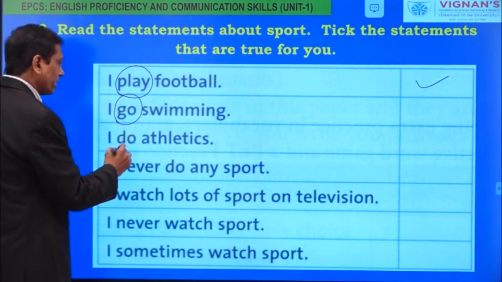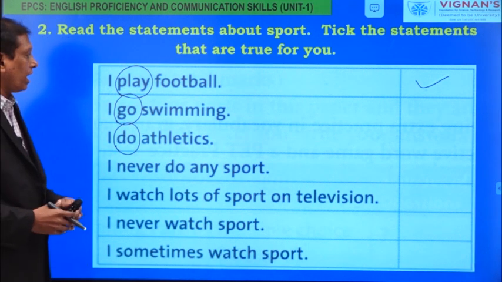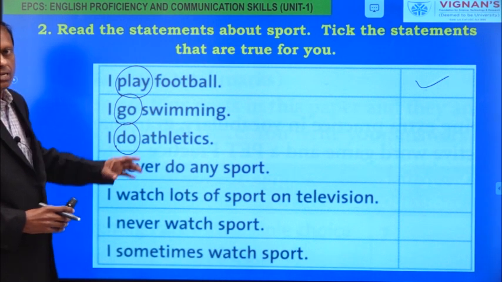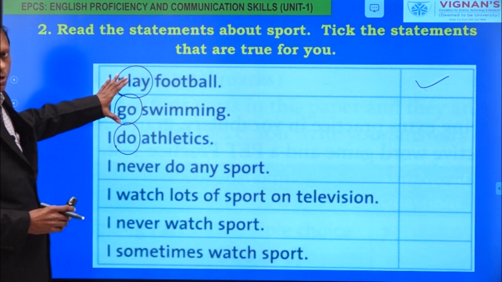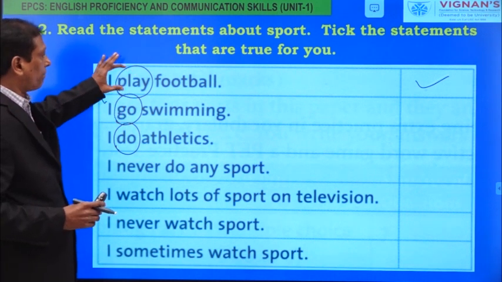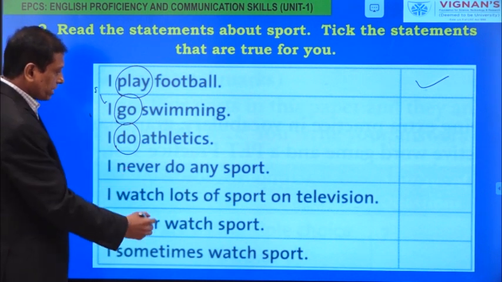And here, athletics: I play athletics is wrong. I do athletics. In the next session, we are going to focus on the use of these three verbs: play, go, do.